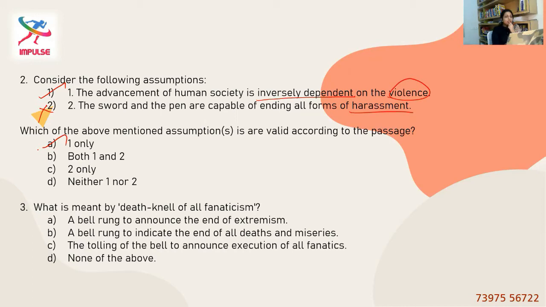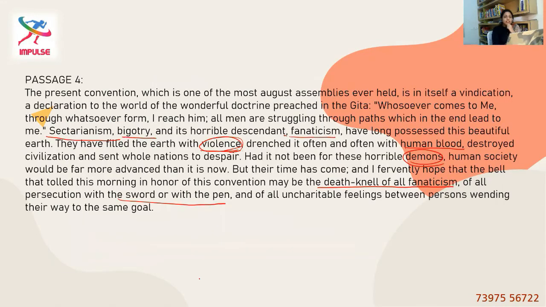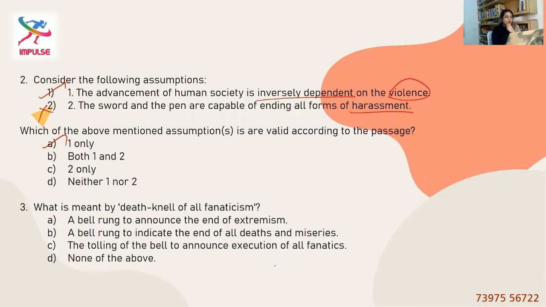What is meant by death knell of all fanaticism? Again, death knell of all fanaticism here is a symbolic representation of ending fanaticism. That's the metaphor. This is kind of a metaphor used to express the urge to end fanaticism. Let's see the options. Which one suits best?